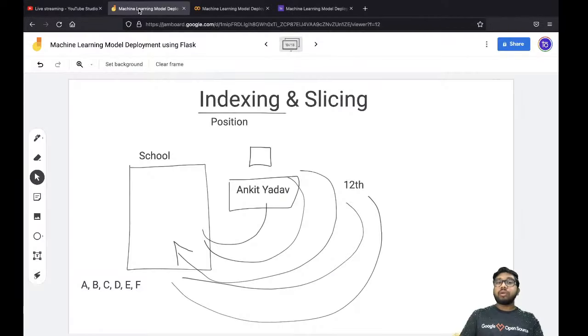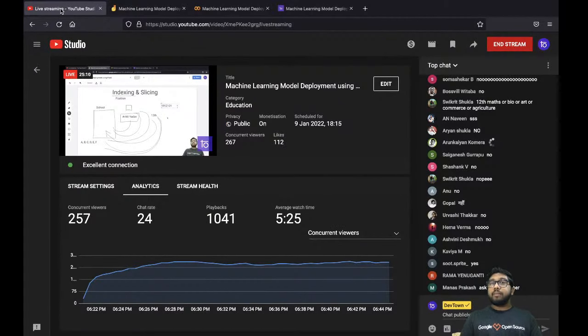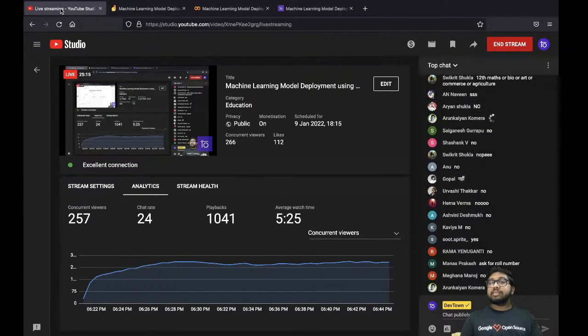Now the peon went to the principal and asked him, kindly give me the admission number of the student, not the roll number, but the admission number. Let's suppose the admission number comes out to be XYZ 101. Now see this. This is the admission number, and the admission number is unique for each student. Are you guys getting this or not?